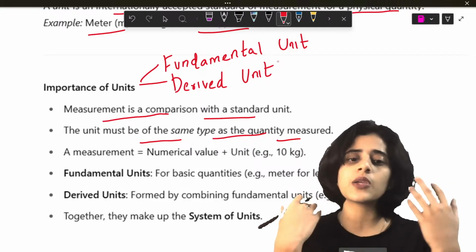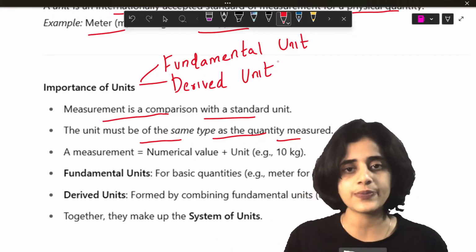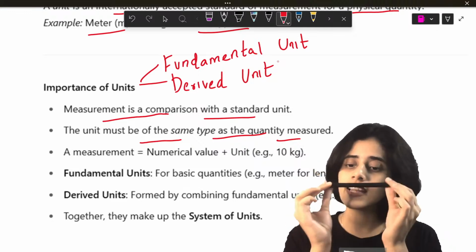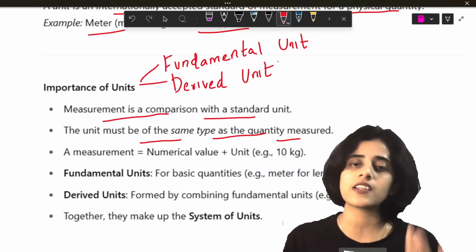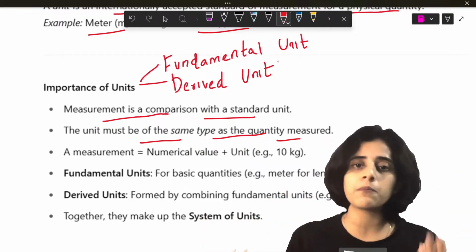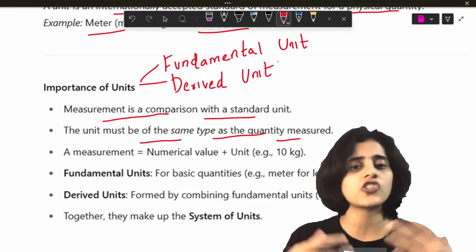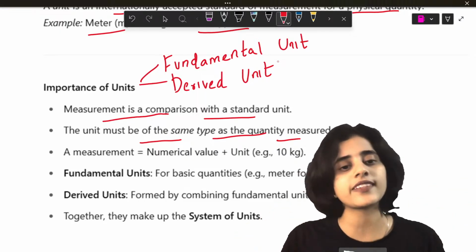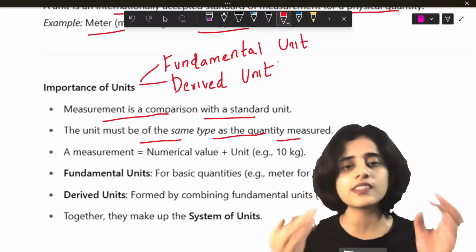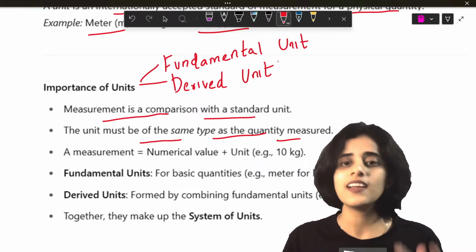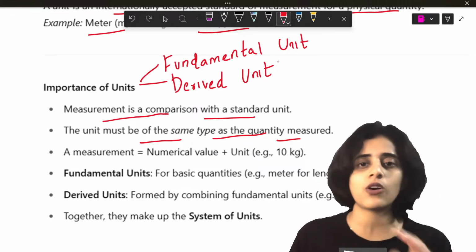Fundamental unit is the units of basic quantities. For example, just like I said, the length of the pen is measured in meters or centimeters. It is a fundamental unit. My temperature, I measure it in degrees Celsius, Kelvin and all. Mass, I measure it in kilograms, grams. So fundamental units are units of fundamental quantities or basic quantities like length, mass, time and all that.